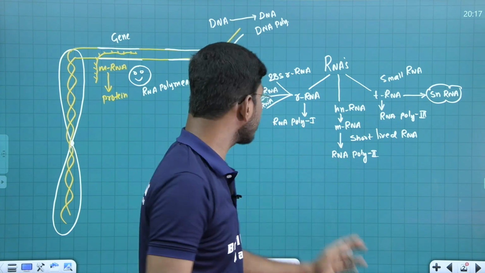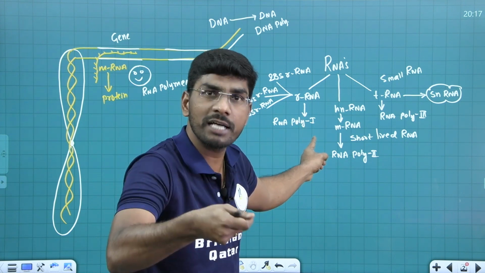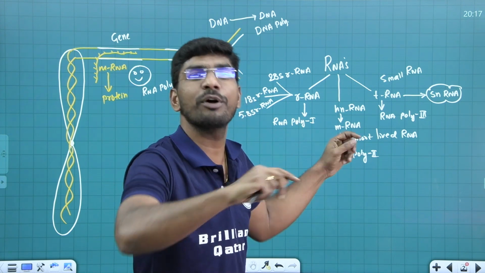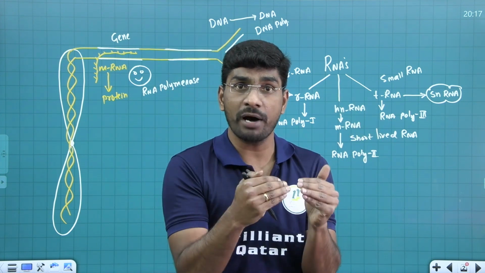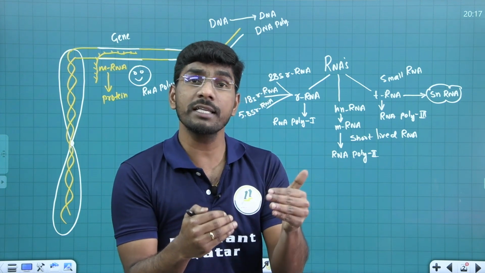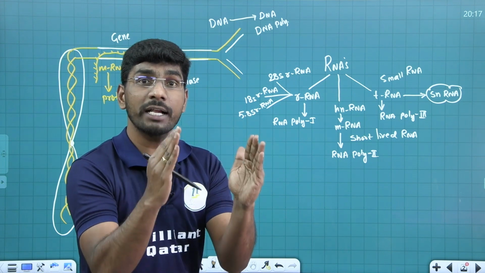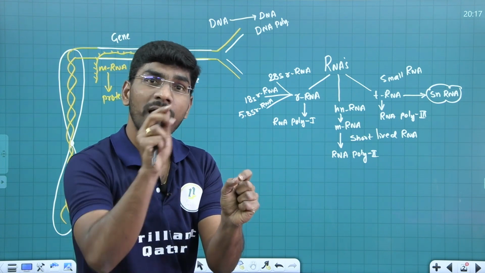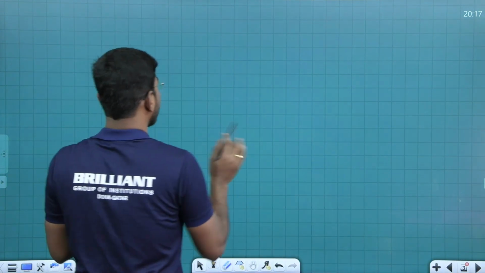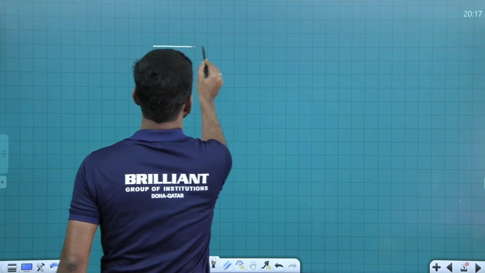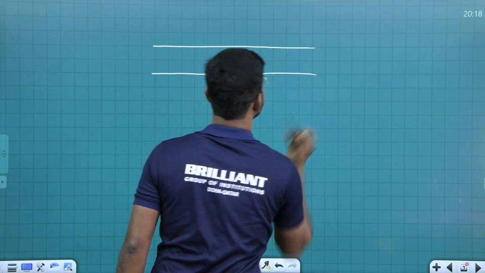So once you understand the different types of RNAs and different types of RNA polymerase enzymes, the eukaryotic transcription process is easy now. Now shall we start? So we understood the different types of RNAs, and for the different types of RNA synthesis, different types of enzymes. So I'm taking a gene now. Directly I'm starting the initiation process, elongation and termination process. Look at here. I'm taking one DNA sequence. Carefully look at here. This is DNA, a gene. This is one gene sequence I'm taking.